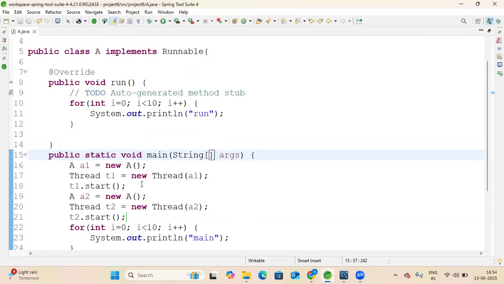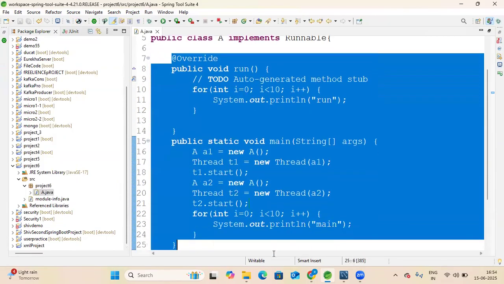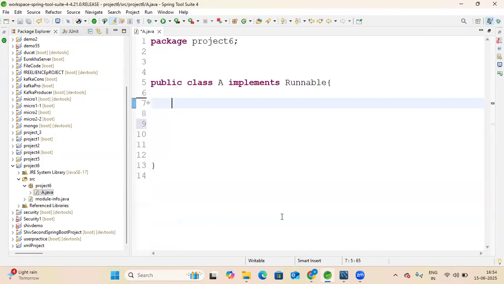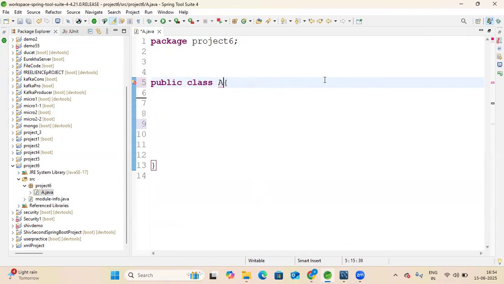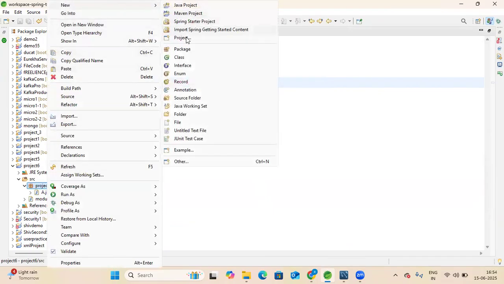This is a public class A. I want one more class, that is B. I will create one more class, the B class.